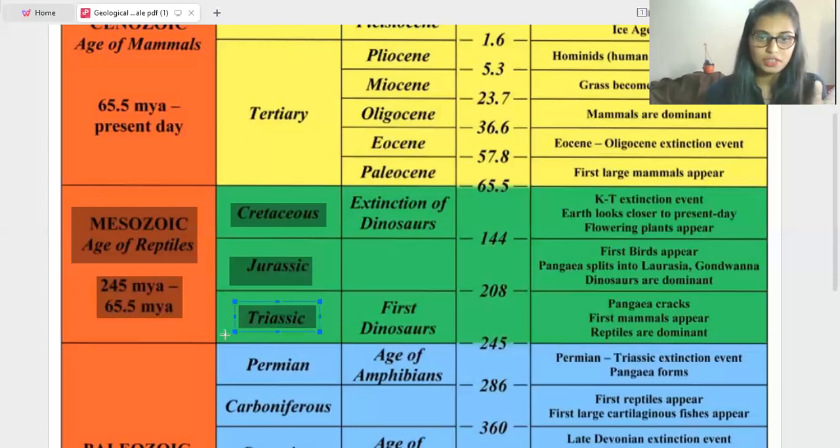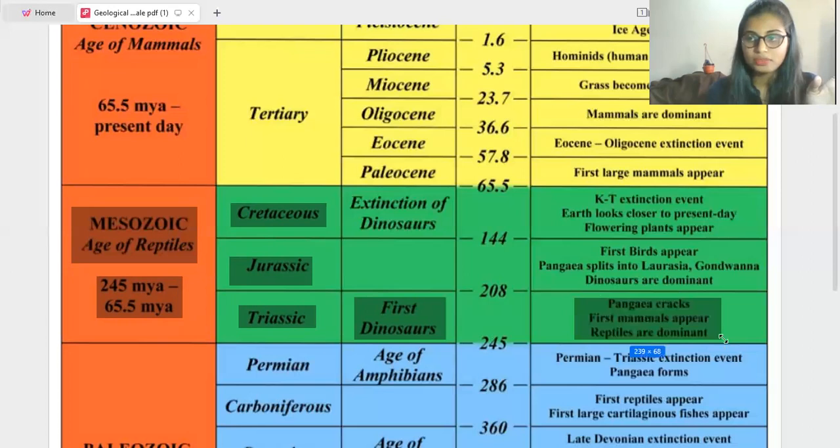Okay, so first we discuss this Triassic period. It is called Triassic because in this period the first dinosaurs appear. This takes place from 245 to 208 million years ago. So here Pangea cracks, that is, the one biggest plate-like continent that was raised in the Permian period, right? That will crack and divide into some subcontinents. And first mammals appear, as well as reptiles being dominant here.